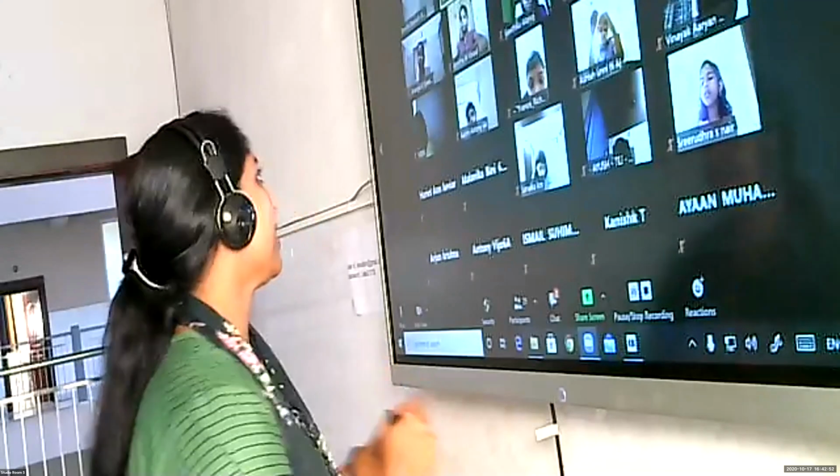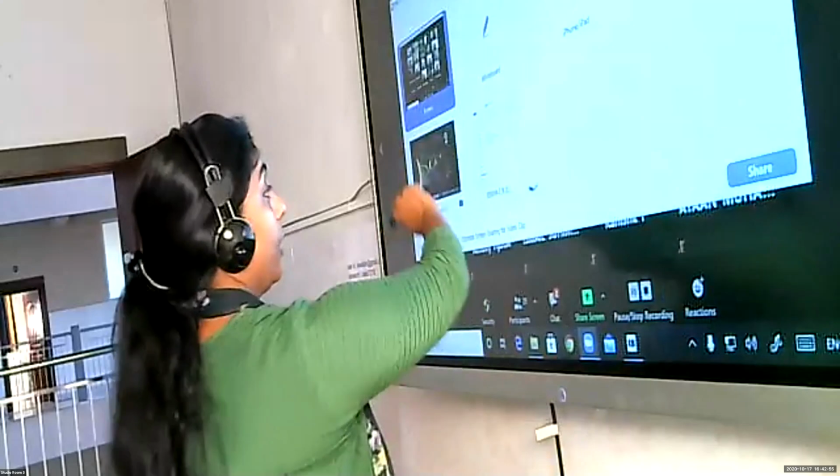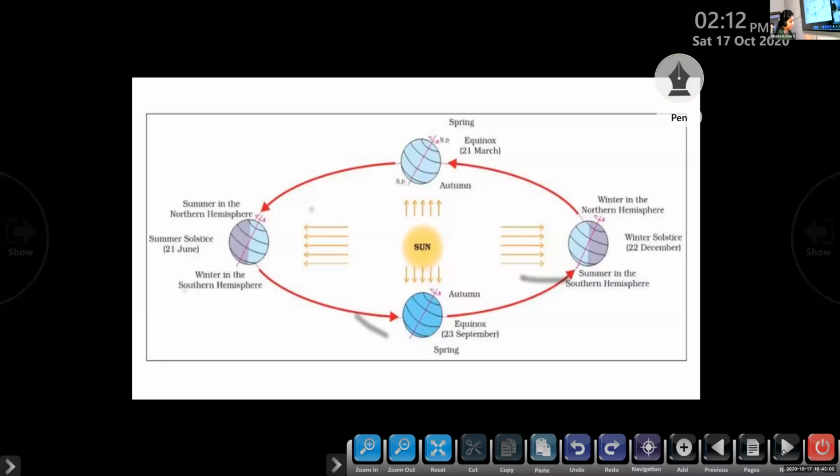First we are going to learn about the summer season. All of you look at this map; the same map you can see in your textbook. We start from June 21st. This is our Earth, and the Sun is the center of the solar system. The Earth is moving around the Sun. Why do I start from here? Because the Earth moves from west to east. Then we start from here, 21st June.